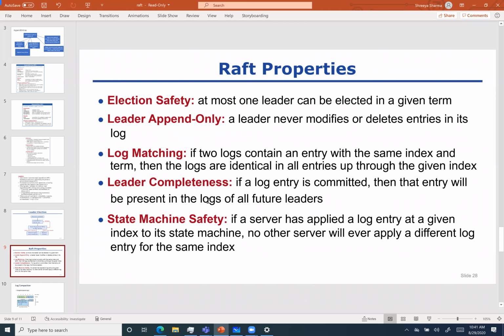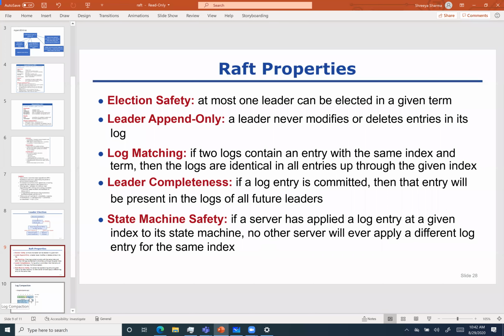So state machine safety is when a leader has applied a log entry at an index and has executed that very same command on the state machine. No other machine can apply a different command, basically. I said that state machines are deterministic, so if the order is the same and it is executed on a single machine, then if we execute the same commands on other machines, the result will always be the same. And that's how we make sure of state machine safety.